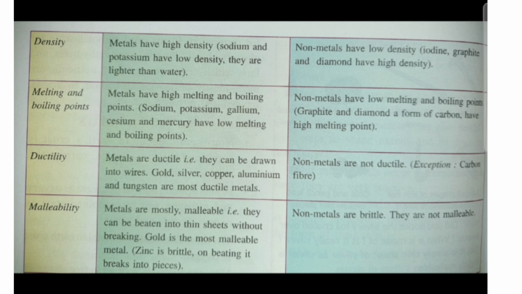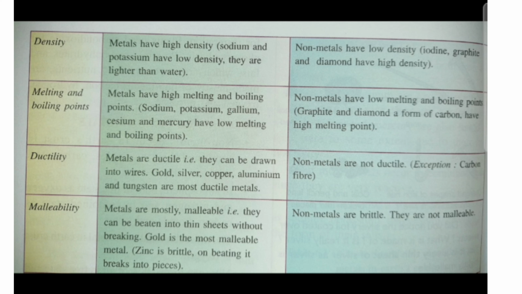The next is according to density. Metals have high density, while sodium and potassium have low density. They are lighter than water. Usually non-metals have low density, but iodine, graphite and diamond have high density. So these are the exceptions.